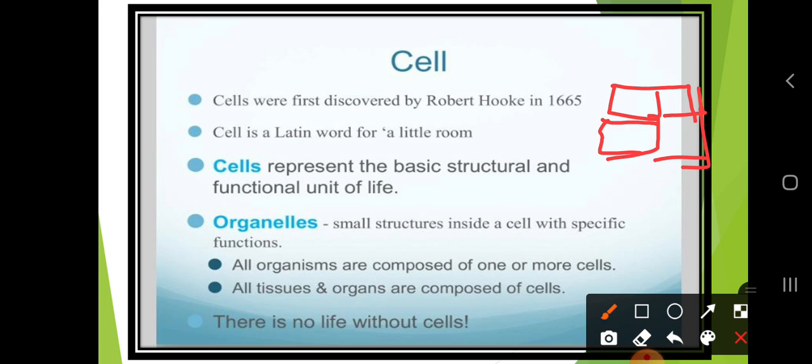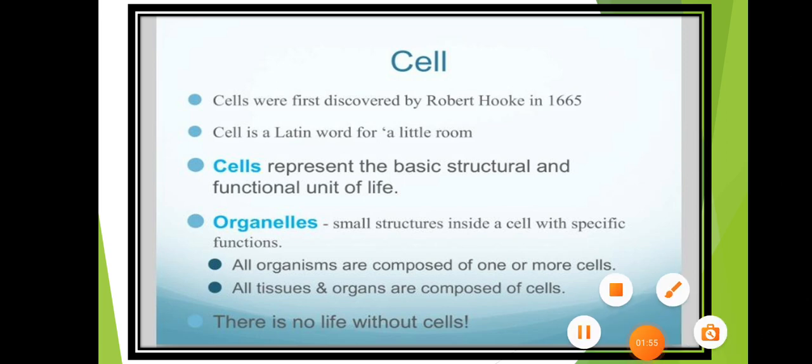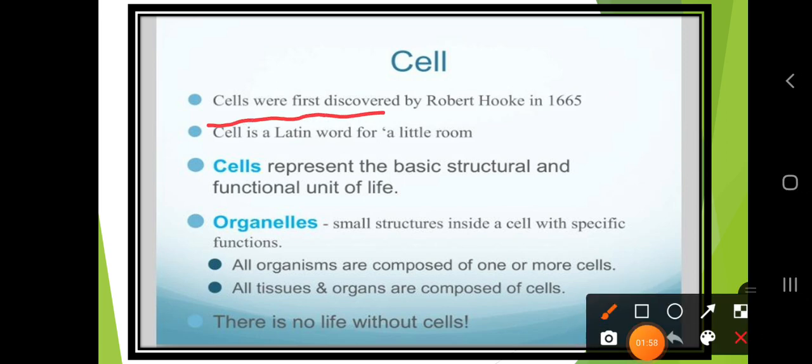So dear students, who discovered this cell concept? The cell was first discovered by Robert Hooke in 1665. In the Latin language, what does cell mean? In Latin it is nothing but a little room.